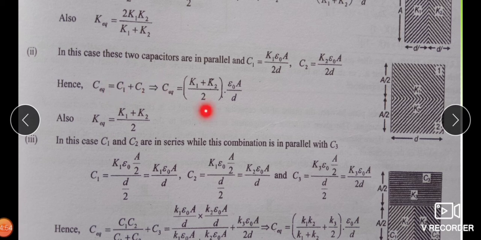So C equivalent is equal to (K1 plus K2) upon 2 times epsilon 0 A upon D. Comparing these two formulas, the resultant dielectric constant of the combination is K1 plus K2 upon 2.